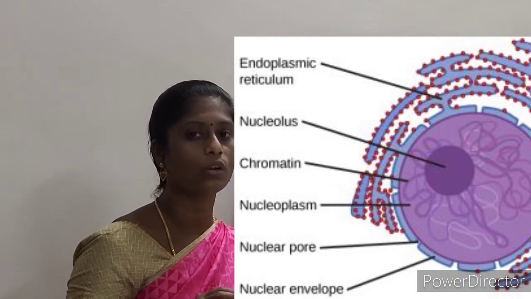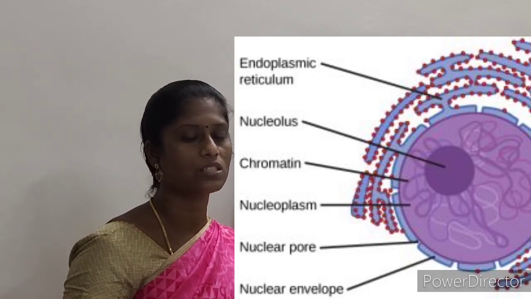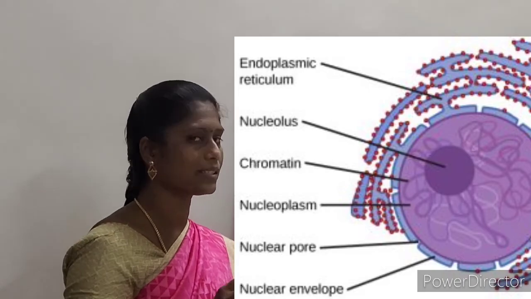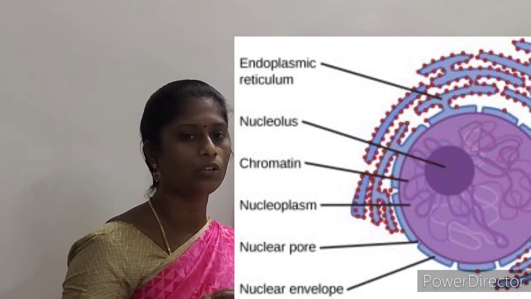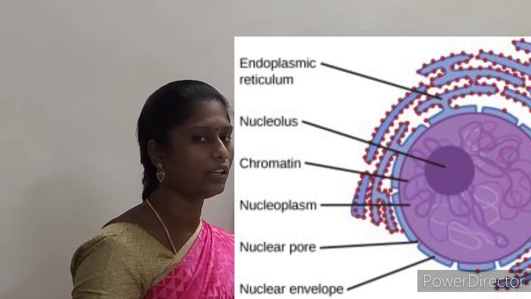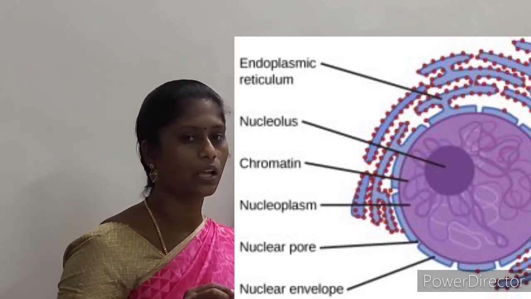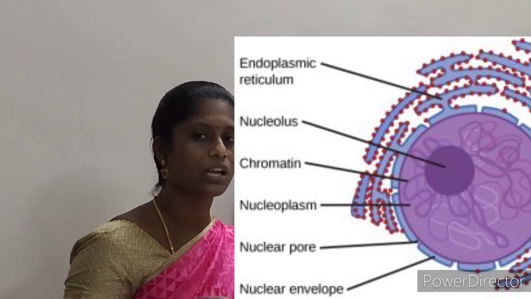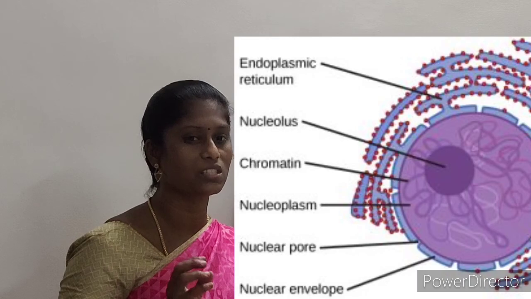So it acts as a coding informator. And the next one is DNA duplication and transcription, which take place inside the nucleus only. And in the nucleolus, ribosomal biogenesis takes place.